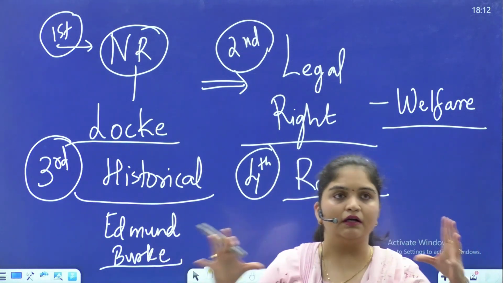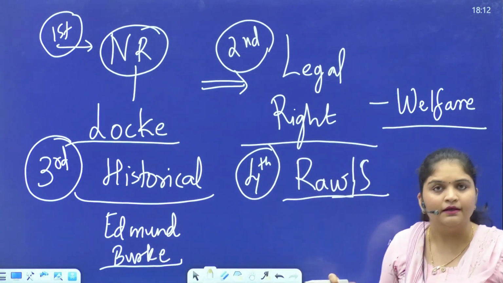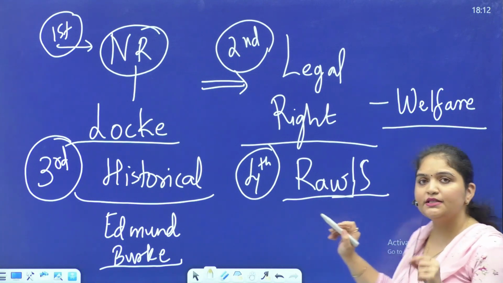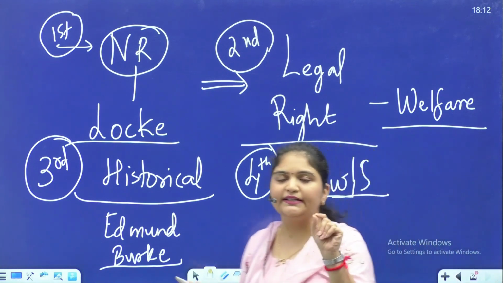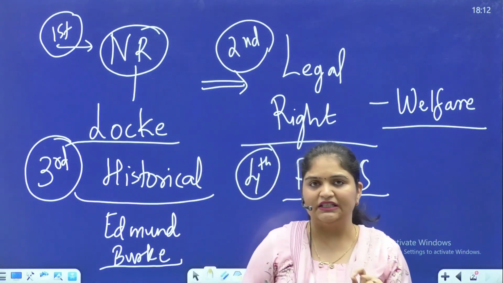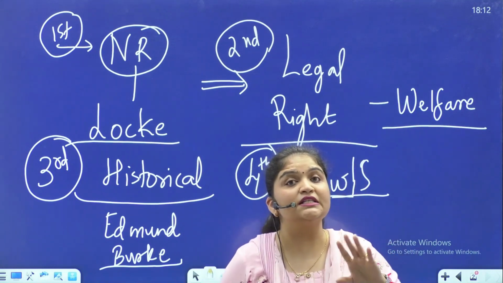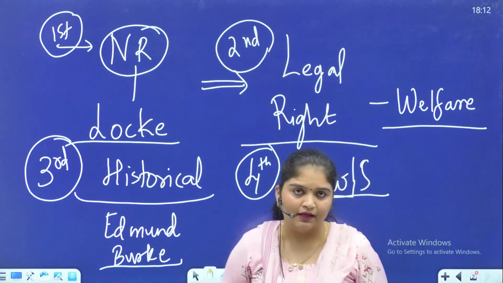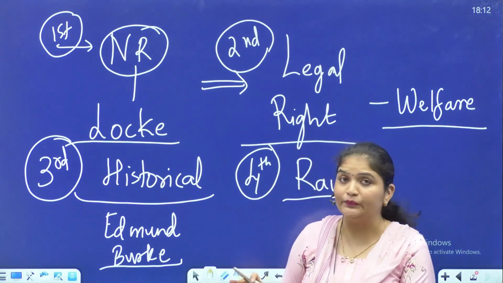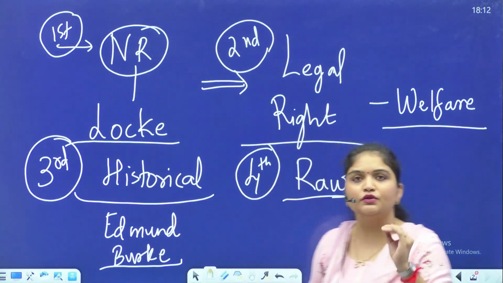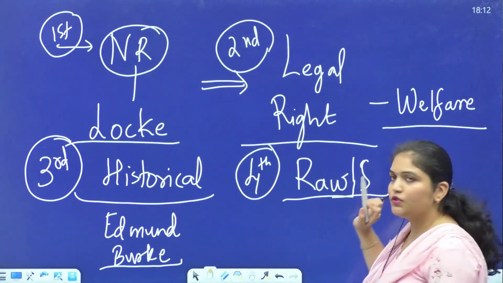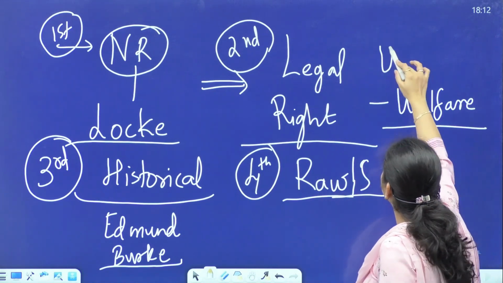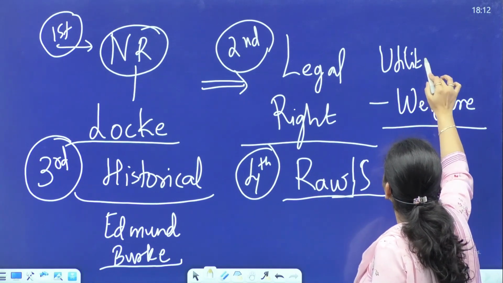So it is like a community right in that way, right? Maximum number. But Rawls says no, we cannot violate. There is an inviolability that exists. So he emphasizes the importance of rights for an individual, and not the utilitarian principle of the greatest happiness of the greatest number. So his idea also comes in regard to the utilitarians only, okay?